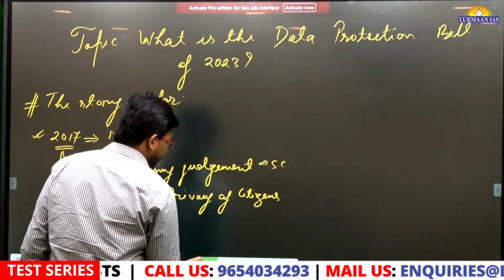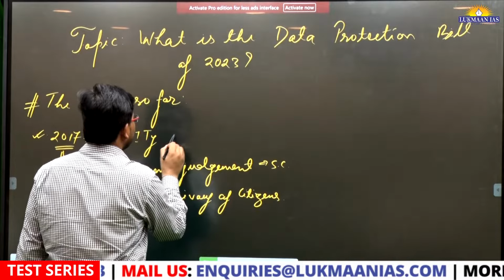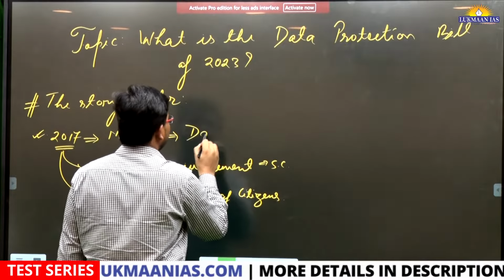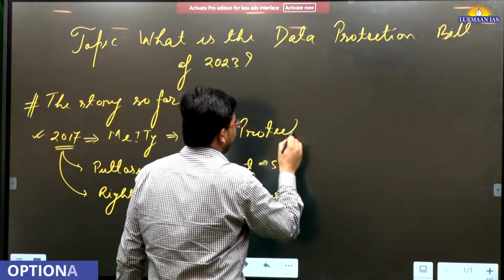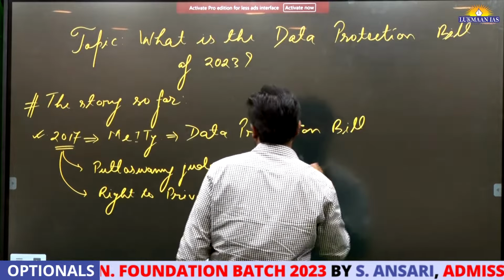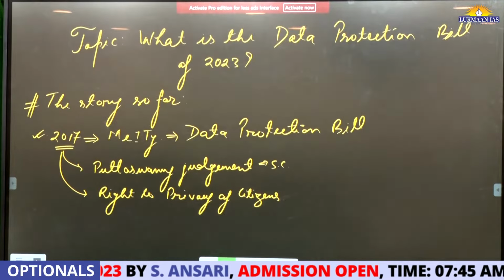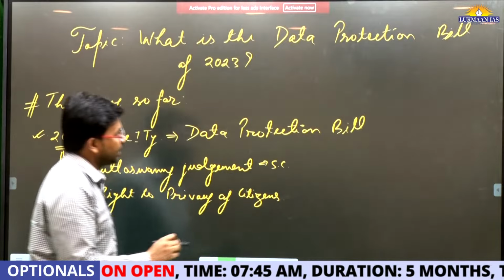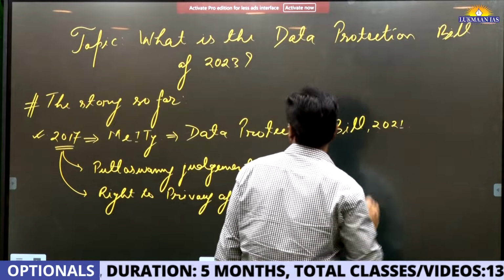So initially the Ministry of Electronics and Information Technology came up with a bill that was known as the Data Protection Bill. That was the initial version of this particular bill. The Data Protection Bill was introduced in the year 2021.